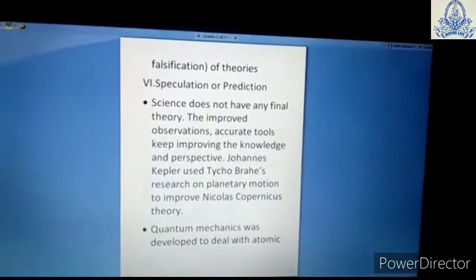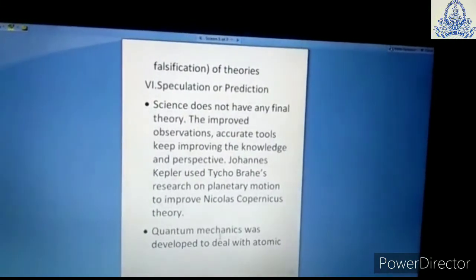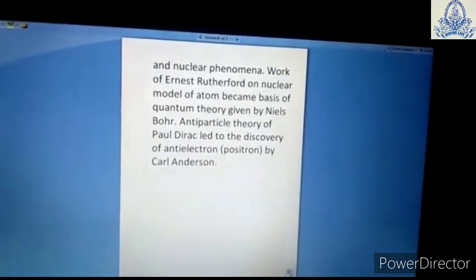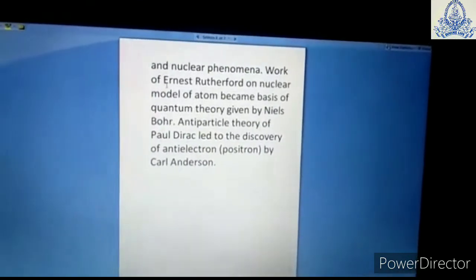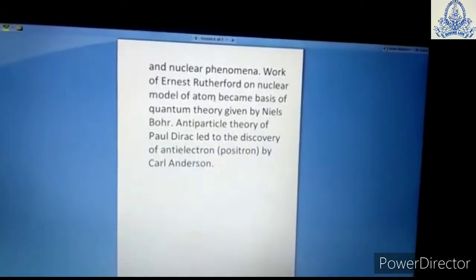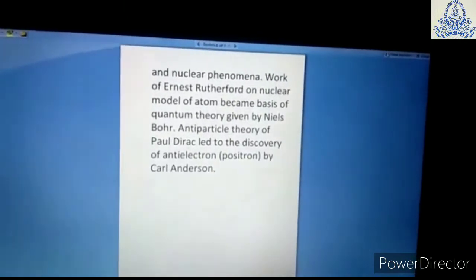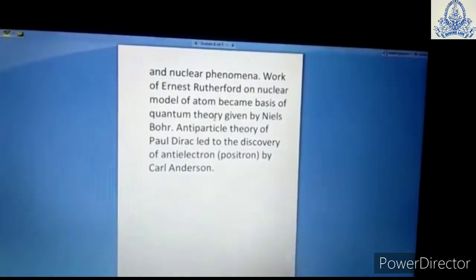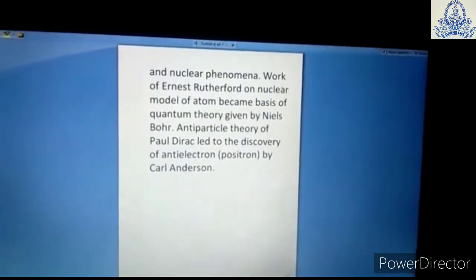The other example of it is quantum mechanics. What is quantum mechanics? Quantum mechanics deals with atomic and nuclear phenomena. One of the scientists, Ernest Rutherford, discussed the nuclear model of the atom, and his theory became the basis of quantum theory. But he was not the very first scientist who discussed the atomic model.